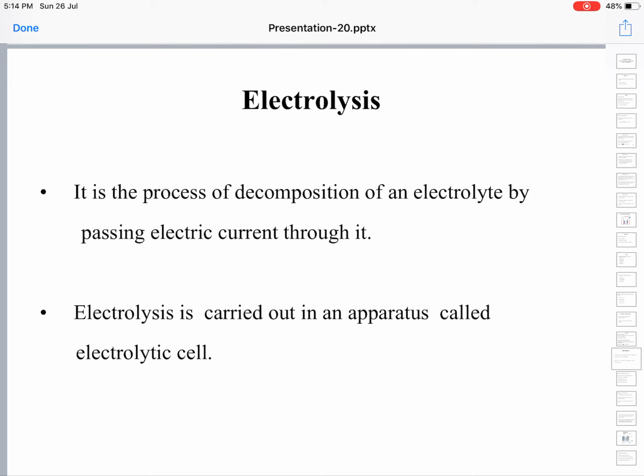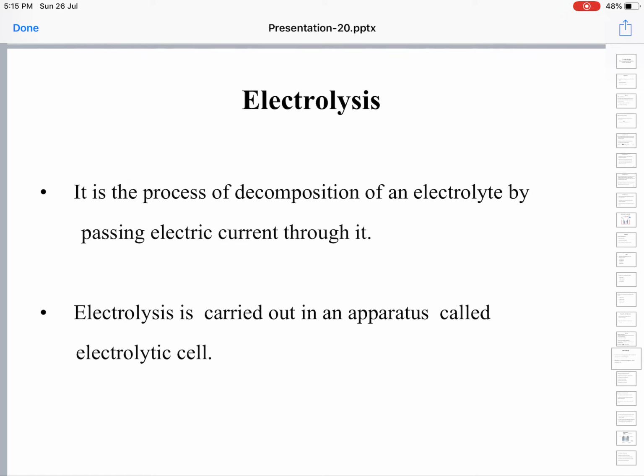In the forward direction the reactant decomposes to form products, and in the backward reaction the products combine to regenerate the reactant itself. But this is a case of ionization.